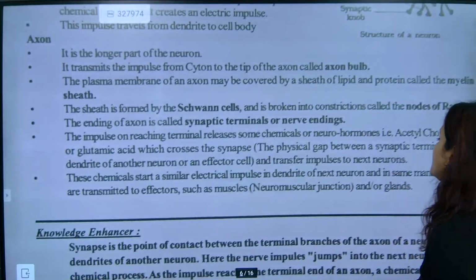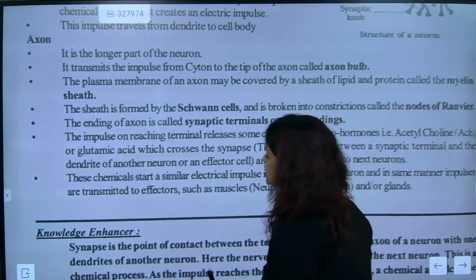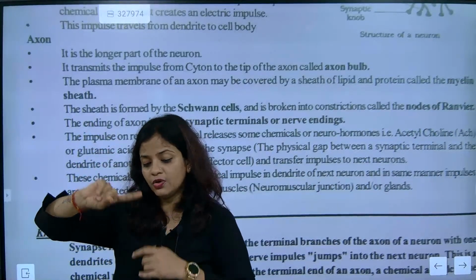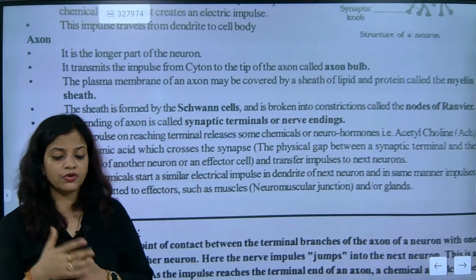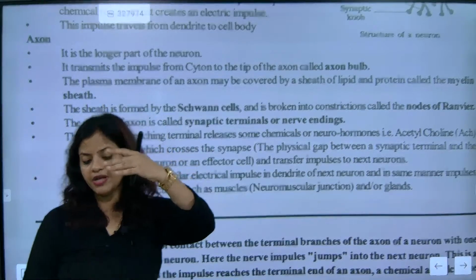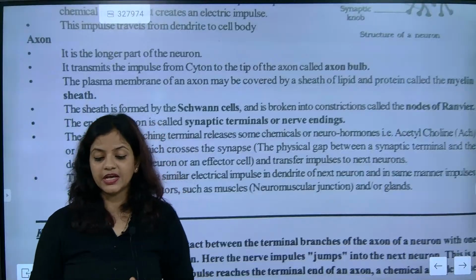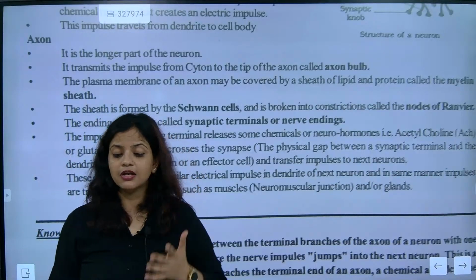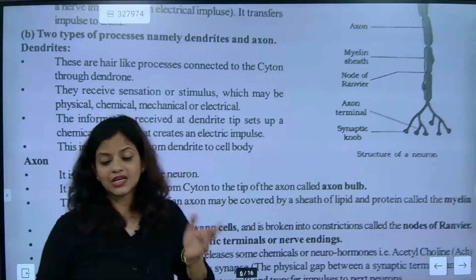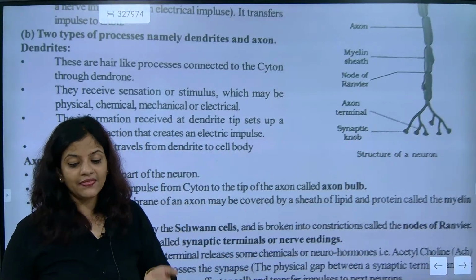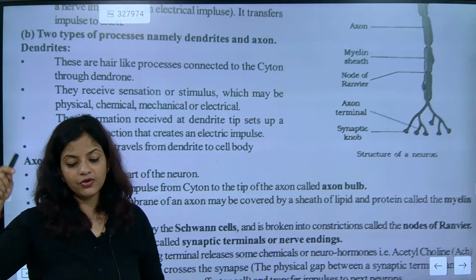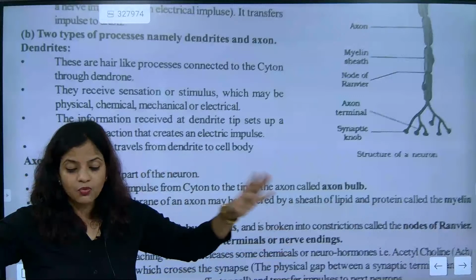Now we need to understand that the junction between two neurons is called a synapse, what I called neuromuscular junctions. The junction between two neurons is considered a junction. The dendrites begin a new neuron, and in between there is a gap. At that particular moment, the electrical impulses will not be there. The synaptic nerves will convert the electrical impulses into chemical, and then the chemical will flow and reach another dendrite. In this way, one neuron will send the transmission to many.